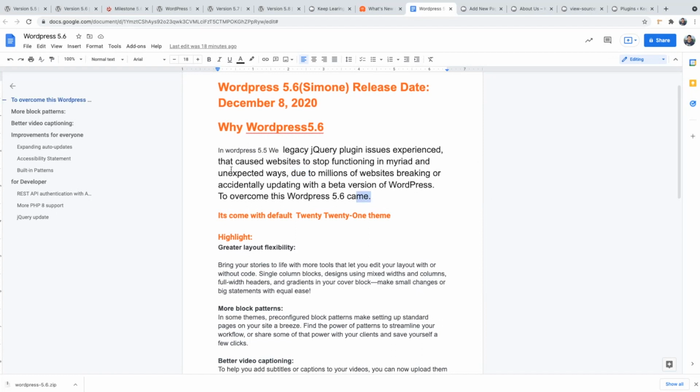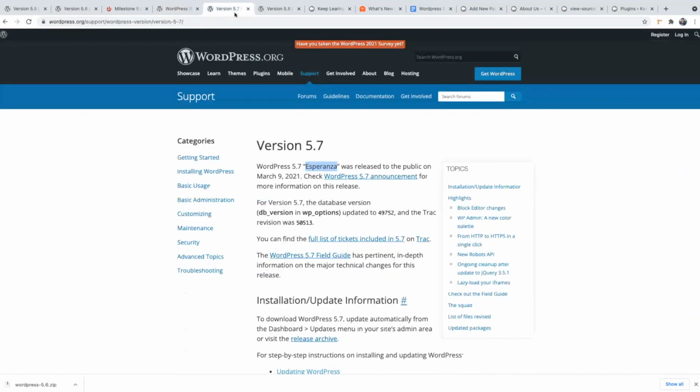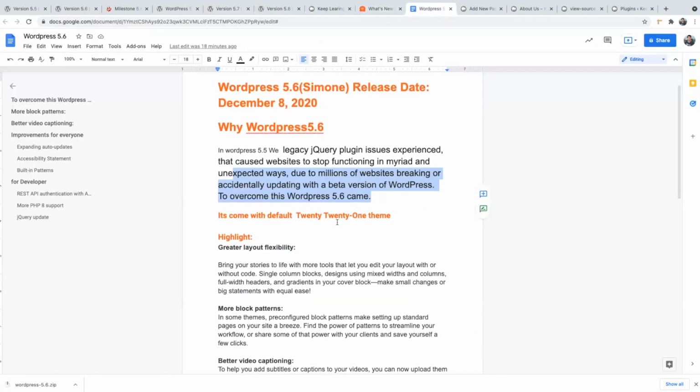Actually, I have not seen this in the official documentation, but I searched on Google and found that point. So we need to find out. I will give more time and do more research, and I will explain what the jQuery issue was and what we have updated in 5.6.